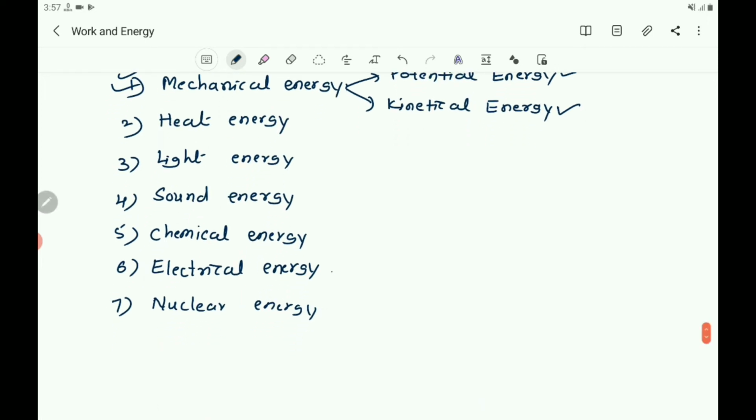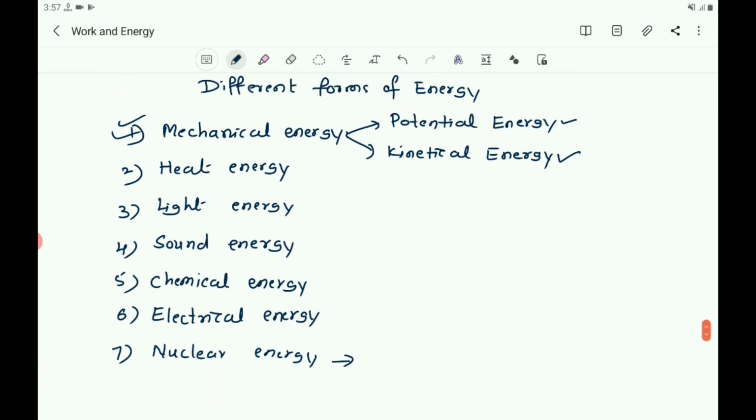Next, electrical energy, that is the energy possessed by the movement of electrons. And also nuclear energy, this is the energy possessed by the nucleus of an atom due to disintegration or radioactivity, and also by nuclear fission and nuclear fusion reactions.